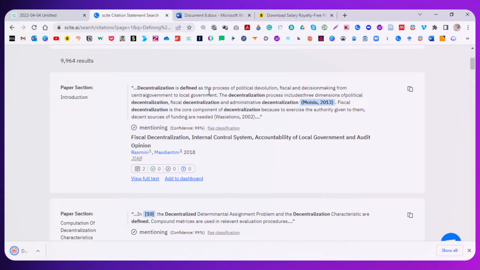Decentralization is defined as the process of political devolution, fiscal, and decision-making from central government to local government. The decentralization process includes three dimensions: political decentralization, fiscal decentralization, and administrative decentralization. All right, so this looks like it's a pretty good article right here.